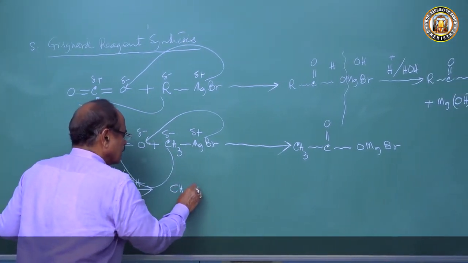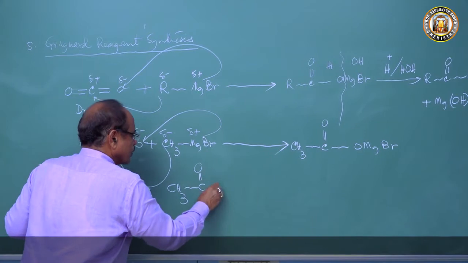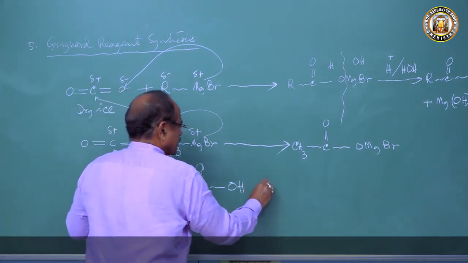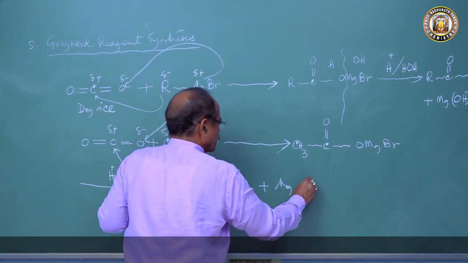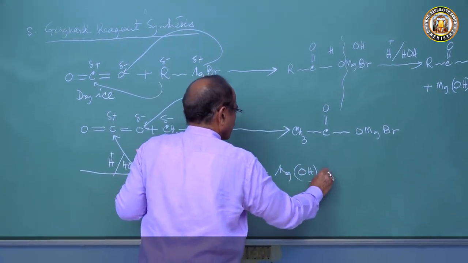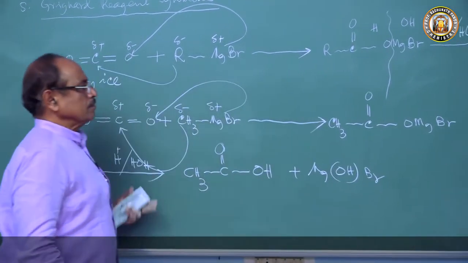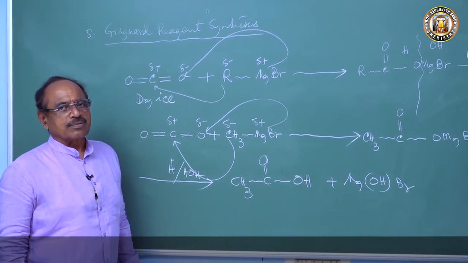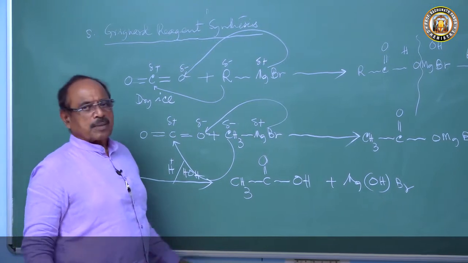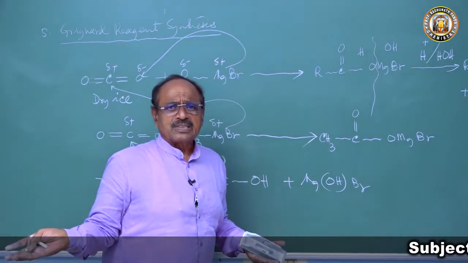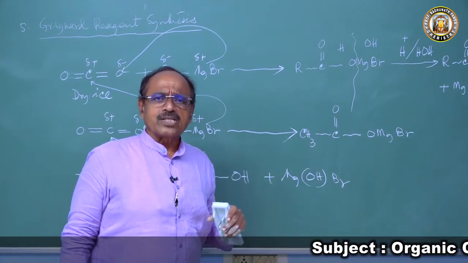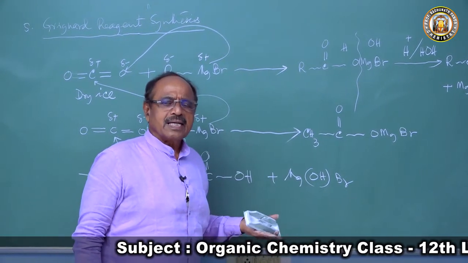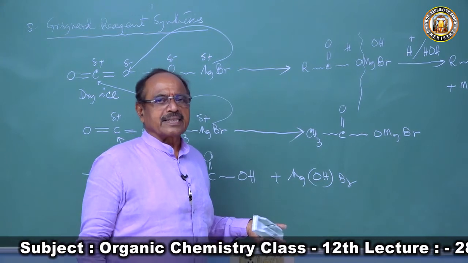CH3COOH, acetic acid, plus MgOHBr. So this is a very useful method for preparation of this. From carbon dioxide, carbon dioxide is plentifully available, and the starting material is only methyl magnesium bromide. So this is a very economic, useful method, and pure acetic acid can be prepared.